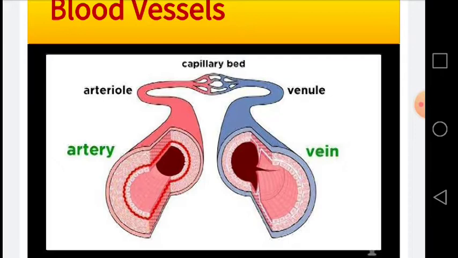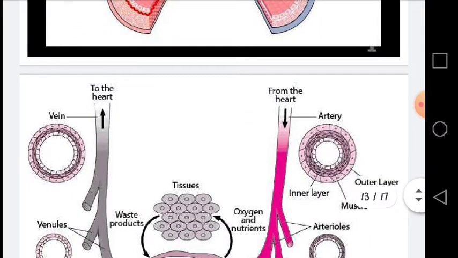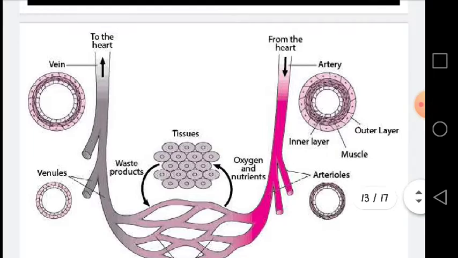Exchange of material between the blood and the tissues. Now we are going to see it in detail. You can see the artery is carrying the blood from the heart, and on the way it is divided into smaller branches, and eventually it is divided into capillaries.